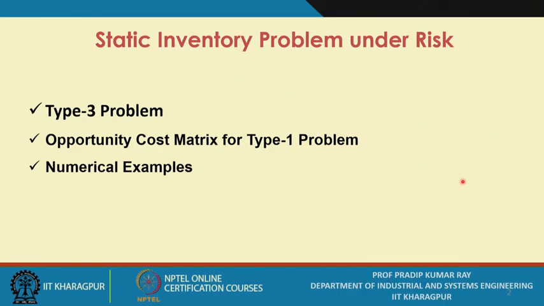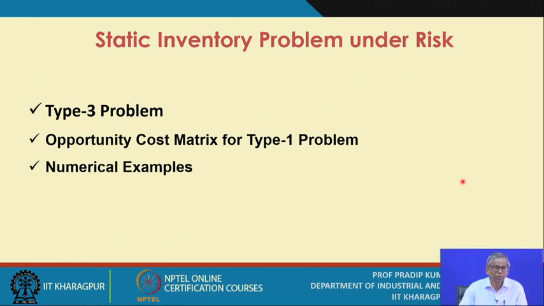So during this session on static inventory problem under risk, I am going to discuss the type 3 problem. Already we have discussed the type 1 problem and the type 2 problem. So now I will be referring to the type 3 problem, and then an important issue we are also going to discuss during this session, that is the opportunity cost matrix.